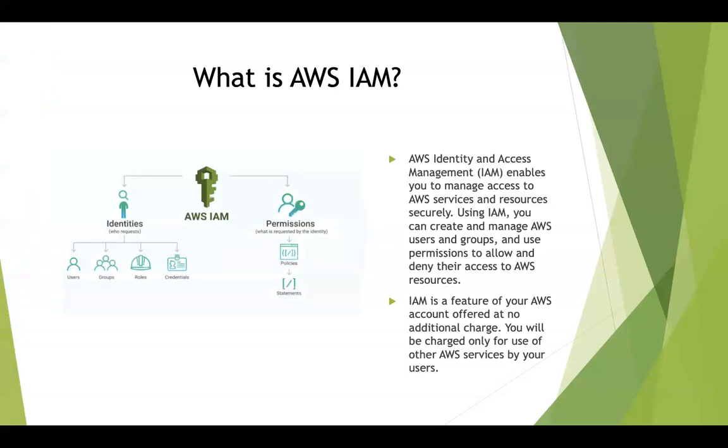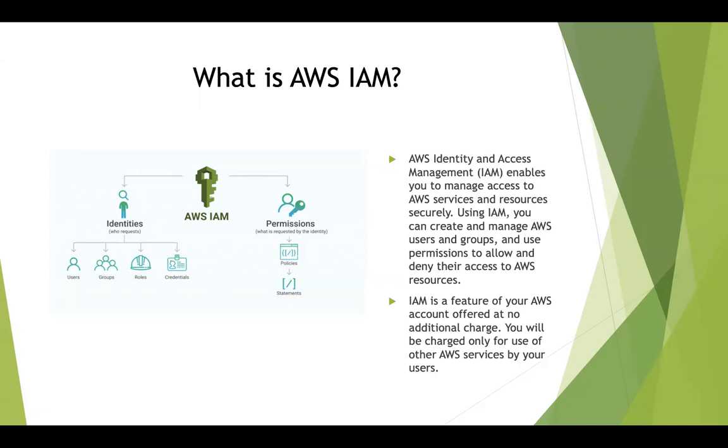Okay. So what is AWS IAM? IAM enables you to manage access to AWS services and resources securely. So using IAM, you can create users, groups, roles, and this credentials in the diagram refers to policies. Okay. And IAM is a feature of AWS account which is offered at zero charge. Okay. So you need not even pay $1 or $2 or something like that for working with AWS IAM. So you will only be charged for some of the services that you use other than IAM, such as EC2 or S3, which we will look at in our further lectures.